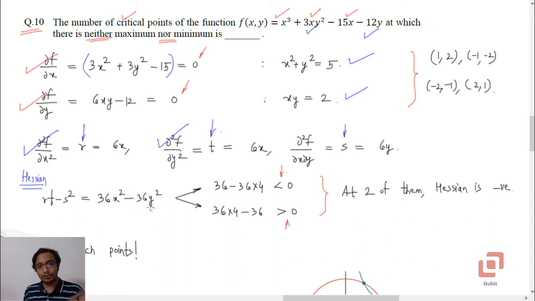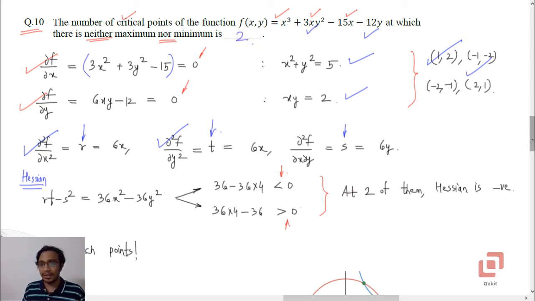Clearly those will produce negative Hessian where the absolute value of x is less than the absolute value of y. You are essentially subtracting a larger number from a smaller one, so negative Hessian. So there are 2 such points. Which ones? 1, 2 and minus 1, minus 2. These are the 2 points where the Hessian is negative. So these are the saddle points. So the number of critical points is 2.